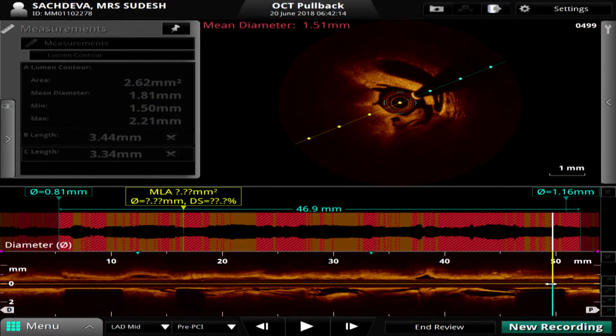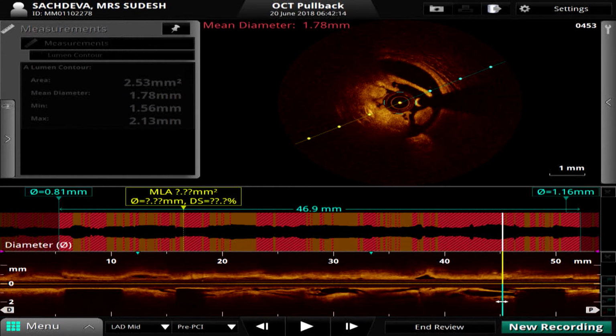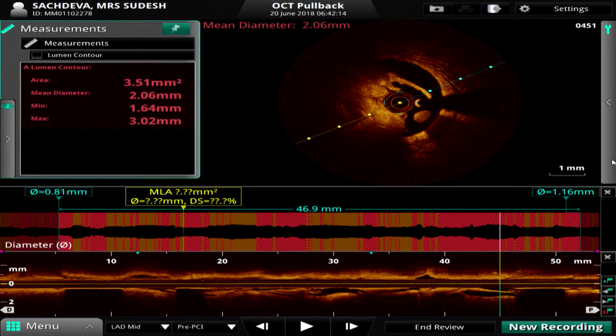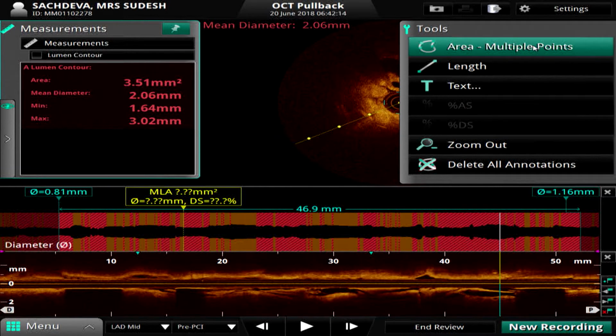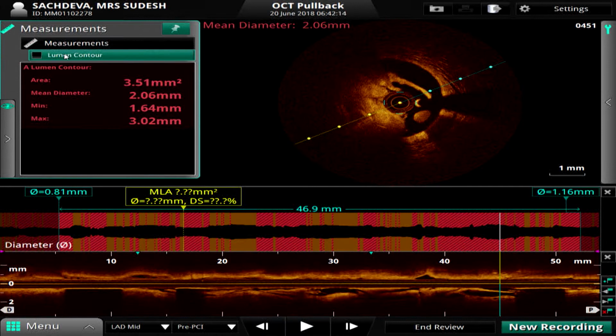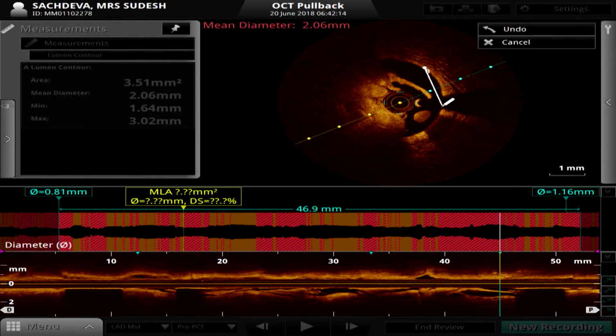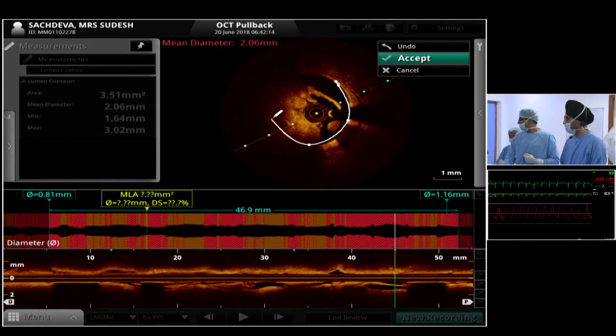So I still like the OCT, but clearly this is one of the things that happens with these really diffusely diseased vessels. Now, there are high-definition IVUS available now, and they might have some advantage here in terms of proper delineation of the diameter.